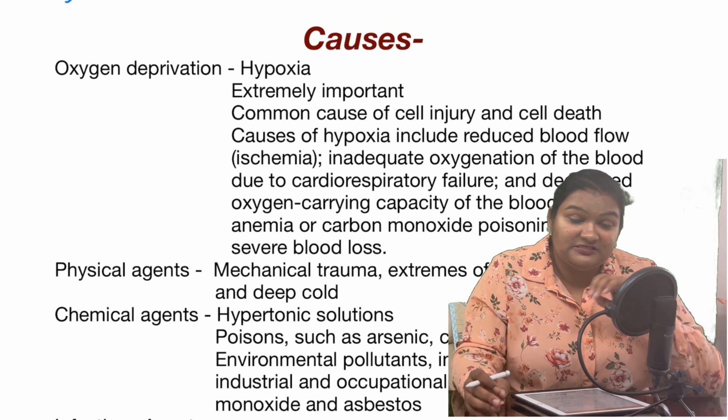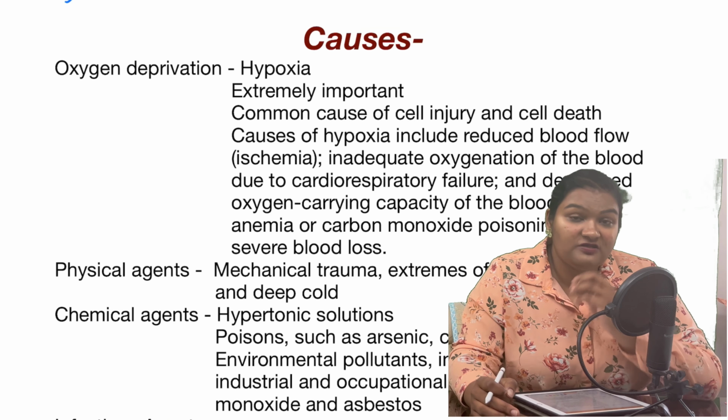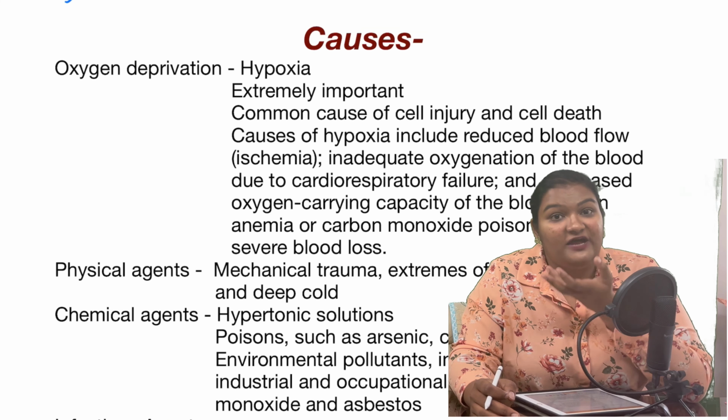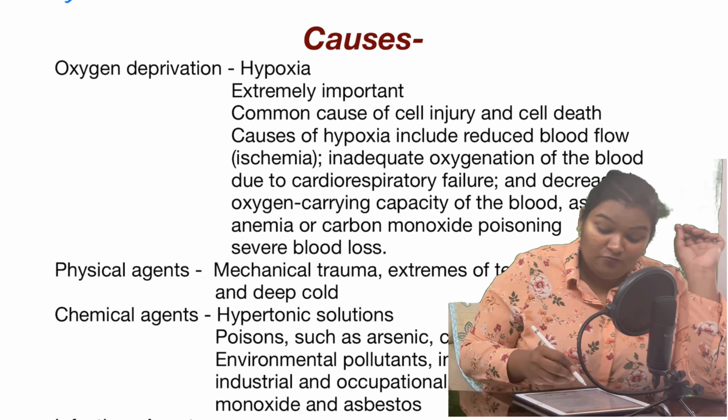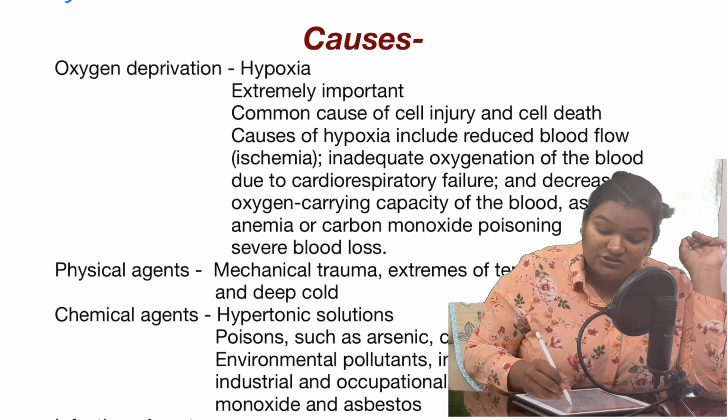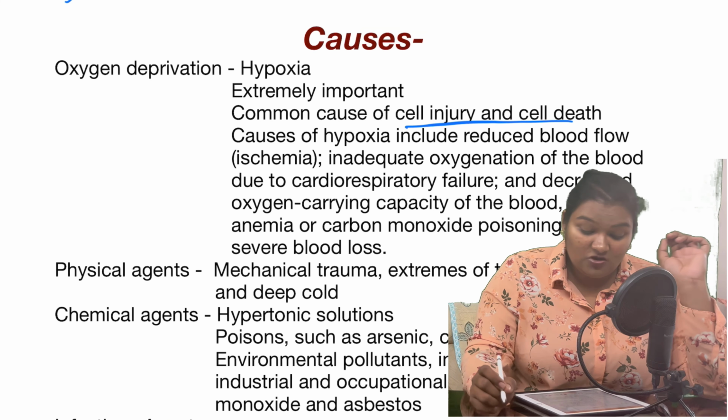It is extremely important for a cell to get oxygen, because when you receive oxygen, there is production of energy in the mitochondria with the help of that oxygen, right? So it is the most common cause of cell injury and cell death. What are the causes of hypoxia?